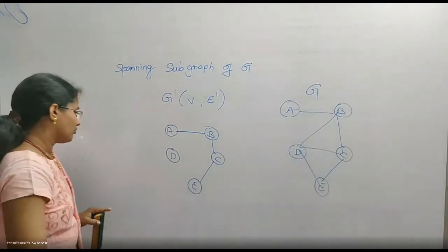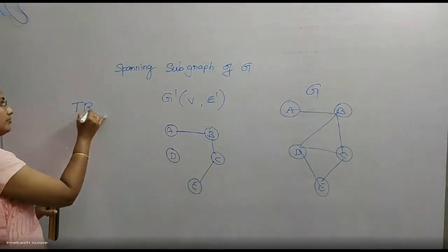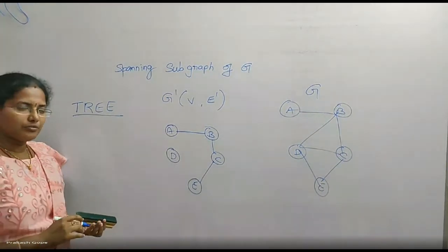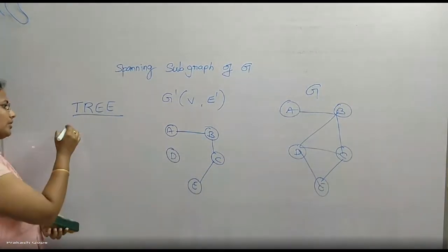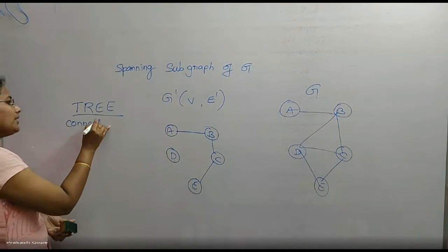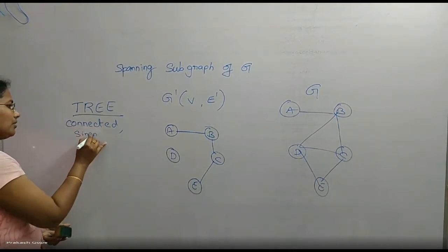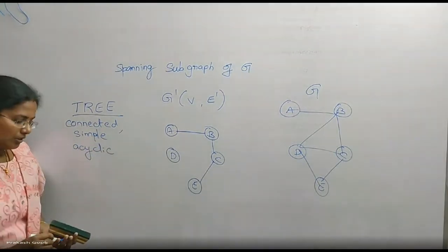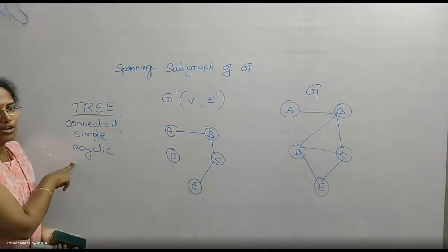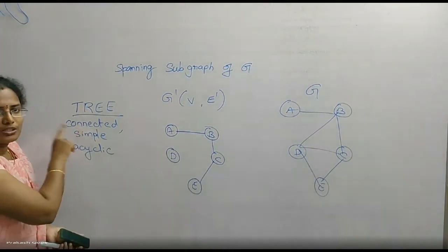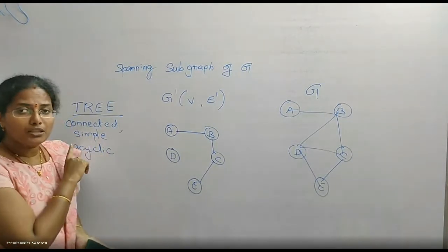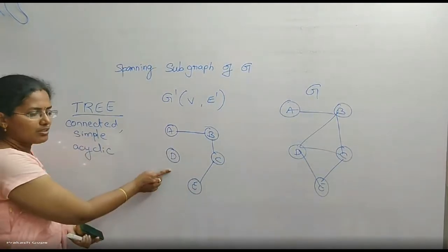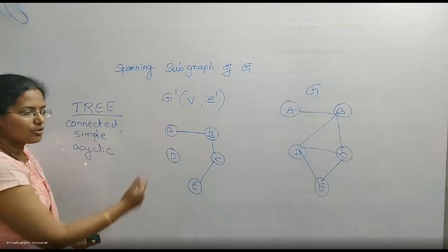Okay, then what is a tree? Tree definition. Tree is also a graph, okay, because there are connections. But it is a connected, simple, acyclic graph. A connected, simple, acyclic graph is called a tree. Connected, which means there should be a path between every pair of vertices. I should be able to travel from one vertex to another vertex. There should be a path. This is disconnected. It is not connected. So this is not a tree.